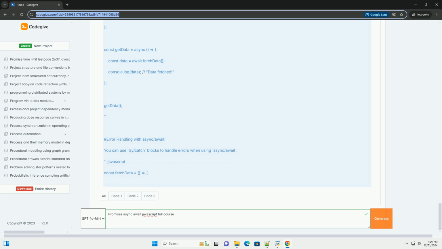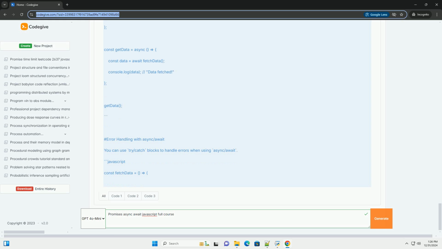JavaScript. const myPromise = new Promise((resolve, reject) => { reject('Error fetching data'); }); myPromise.then((data) => { console.log(data); }).catch((error) => { console.error(error); // Error fetching data. 5. Chaining promises. You can chain multiple promises together, which allows you to perform a series of asynchronous tasks.